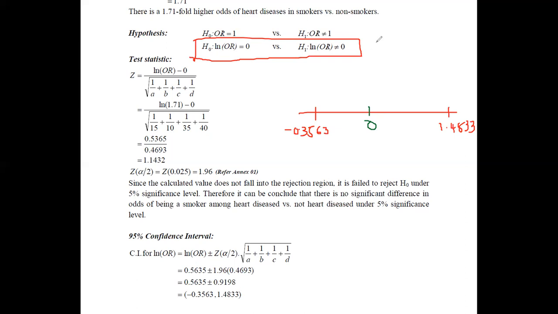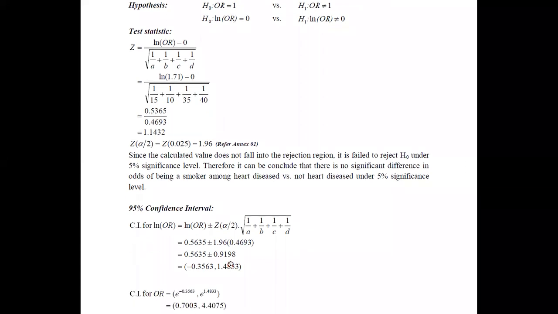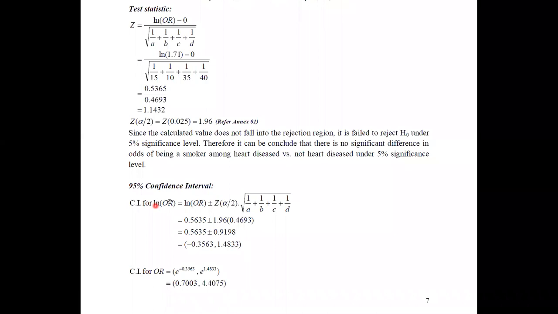So far we have done all these things for the natural logarithm of the odds ratio, but actually what we need to do is consider the odds ratio. Since we considered this for the natural logarithm of odds ratio, we can consider these values as exponents of the base e.